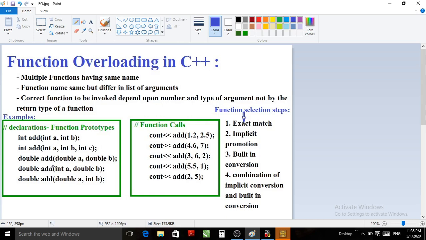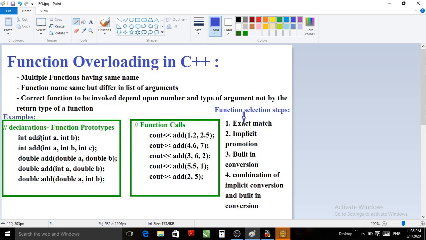So in the first function prototype, in the first declaration, the name of the function is add. Everywhere the name of the function is add, and because of that it is called overloaded. In the first add function, there are two parameters in the argument list. Both of these parameters are of type integer.